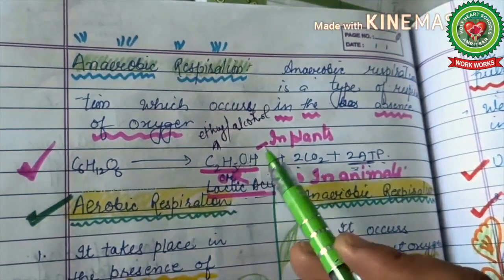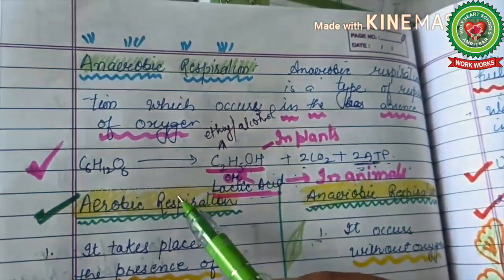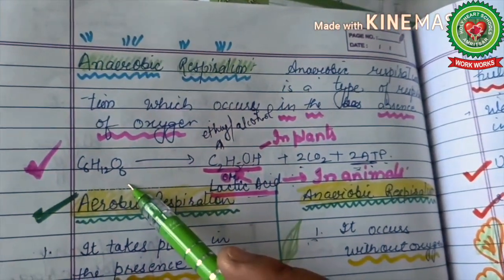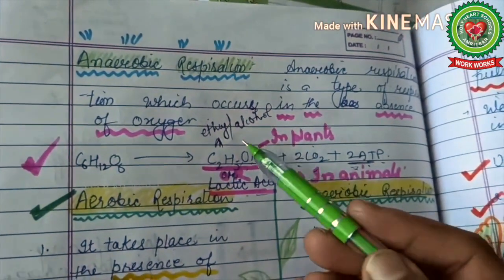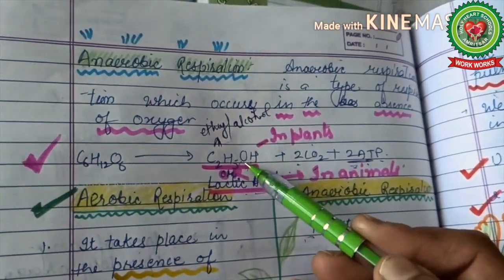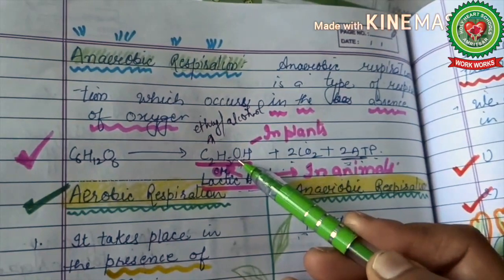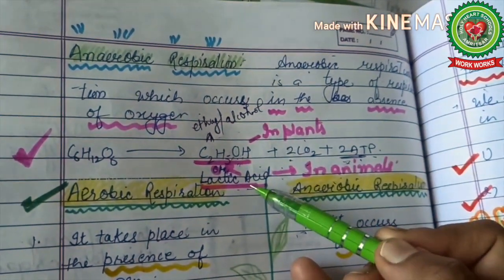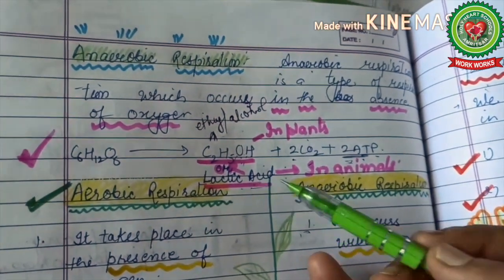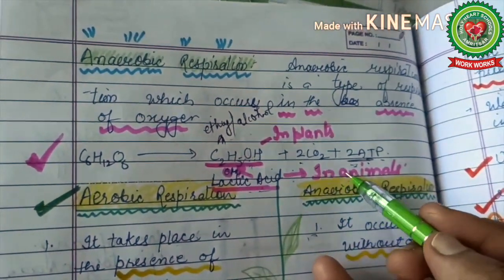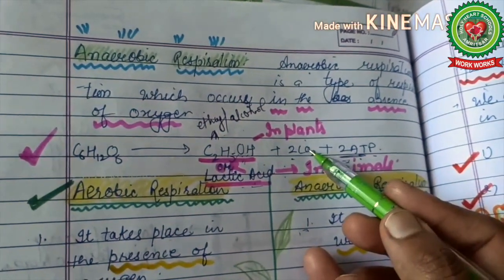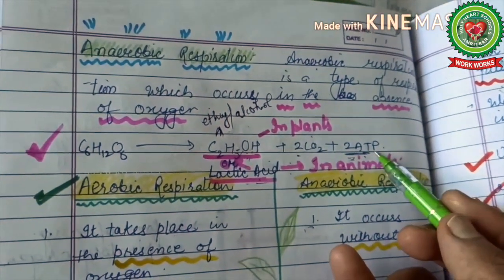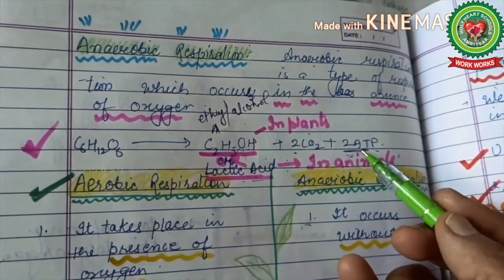Here I have mentioned plants and animals. If anaerobic respiration occurs in plants, it will produce ethyl alcohol, whose formula is C2H5OH. And if it occurs in animals, it produces lactic acid, and it will produce carbon dioxide as well and 2 ATP molecules, meaning the energy produced is very small in amount.